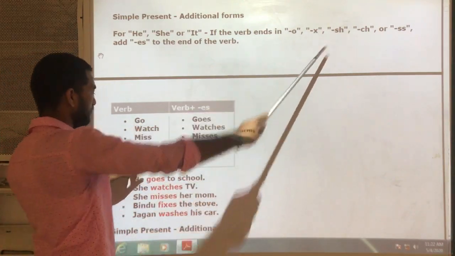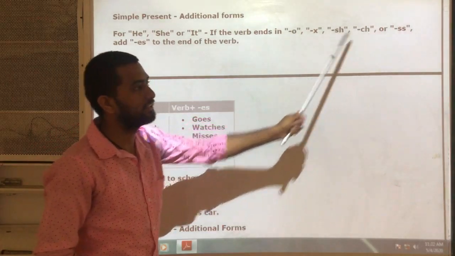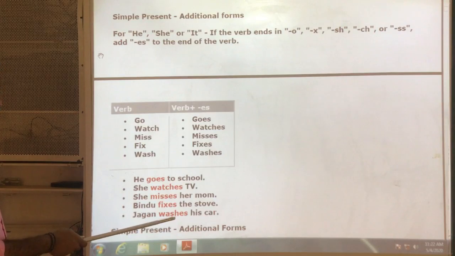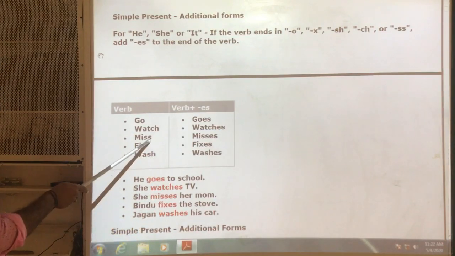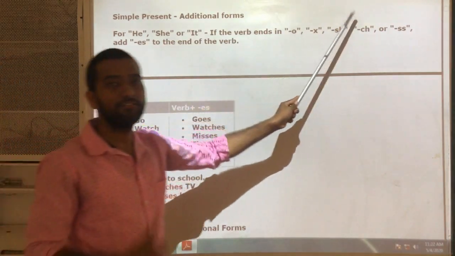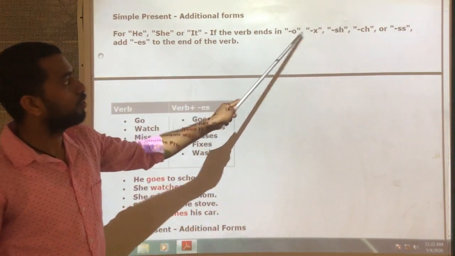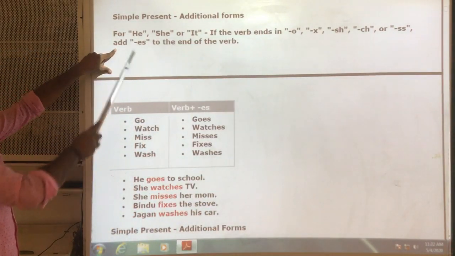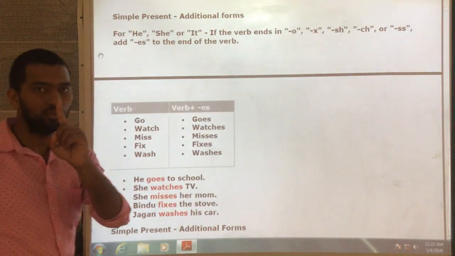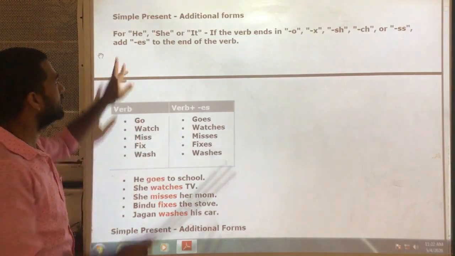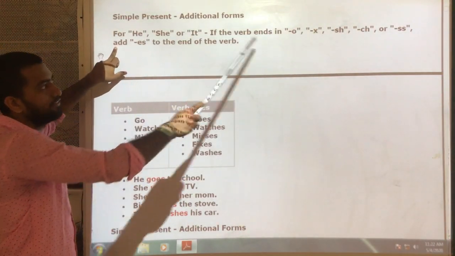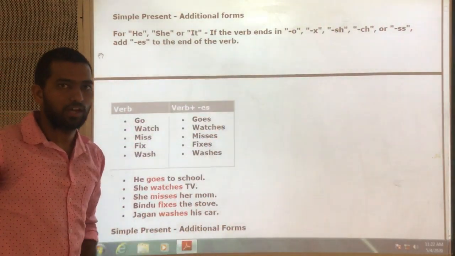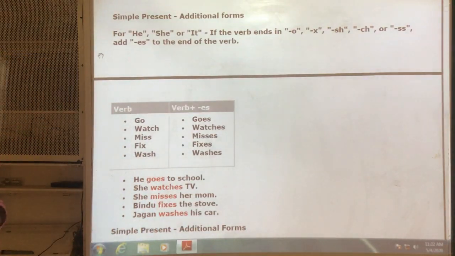or sh or ch or ss. See here, miss, ss. So if the last letter of the verb is o, x, sh, ch or ss, then we add es. In the previous case, we added only s. But here we add es if the last letter is among these at the end of the verb. If you look at this table, you will understand.